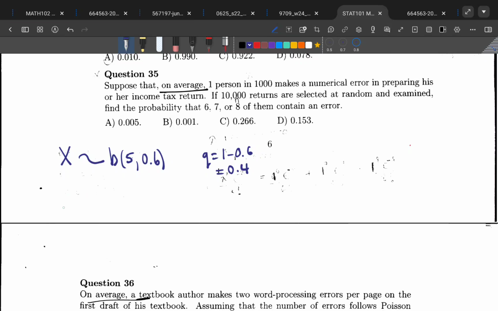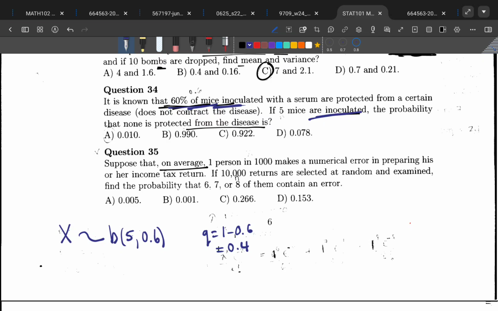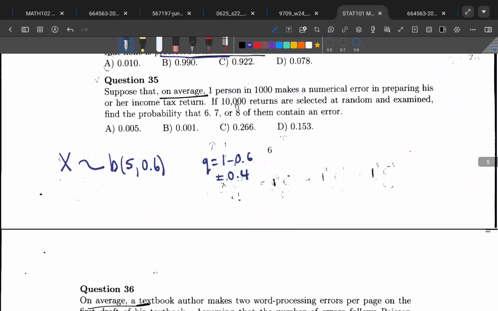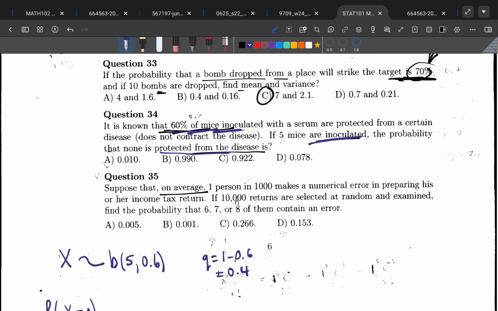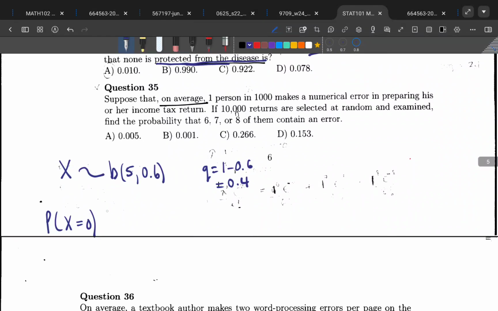Now, what do we have? They want us to find the probability that none is protected from the disease. So for binomial, they actually want the probability that X is equal to 0, that none is inoculated or protected. We have been given the percentage of inoculation. Now they want the probability that none, or 0, is protected. So probability of X equal to 0.